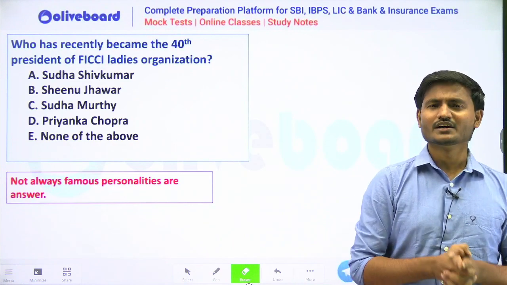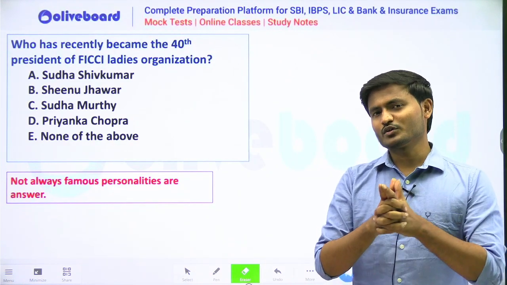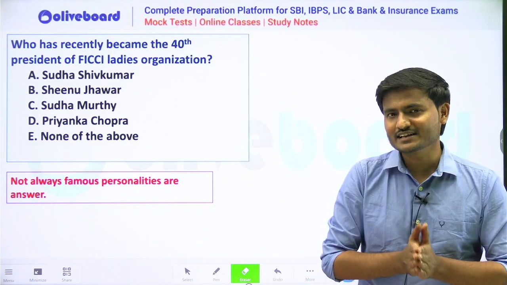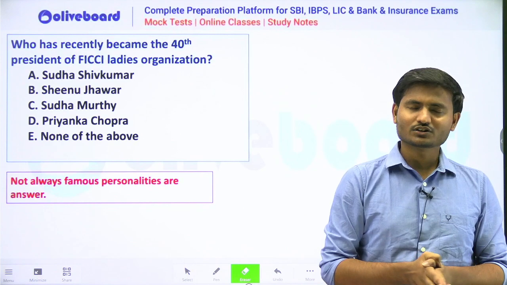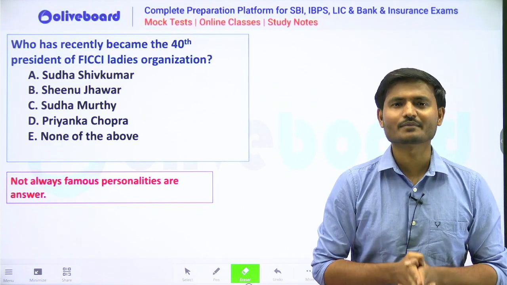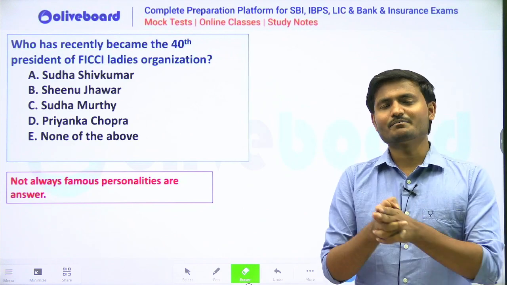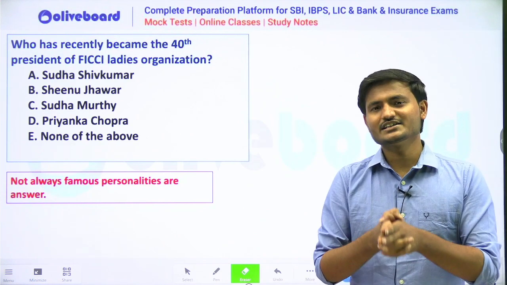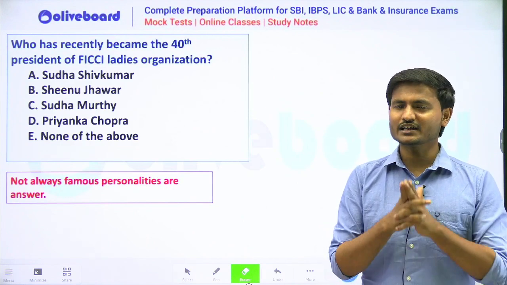none of the above. Now in maximum cases, students, our minds think that if some famous personality's name is there, then that might be the answer. Like in this case you might think that Sudha Murthy ma'am or Priyanka Chopra ma'am can be the answer. Most students will mark Sudha Murthy ma'am because she is associated with some NGOs, so they apply that logic and hit the answer.